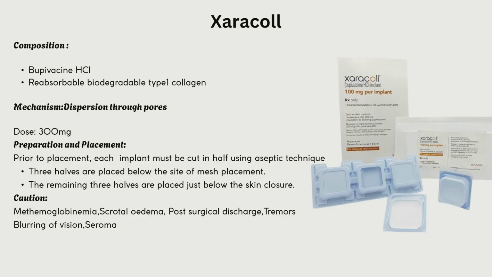Coming to Xaracoll, it is nothing but bupivacaine hydrochloride in a collagen polymer. It has 300 milligrams. The mechanism is dispersion through the pores. Mainly it's been used for hernia mesh repair. Prior to placement, each implant must be cut into 2 halves. 3 halves are placed below the site of mesh placement, and the remaining 3 have to be placed below the skin closure. It has some side effects like methemoglobinemia, scrotal edema, post-surgical discharge, tremors, blurring of vision and seroma.